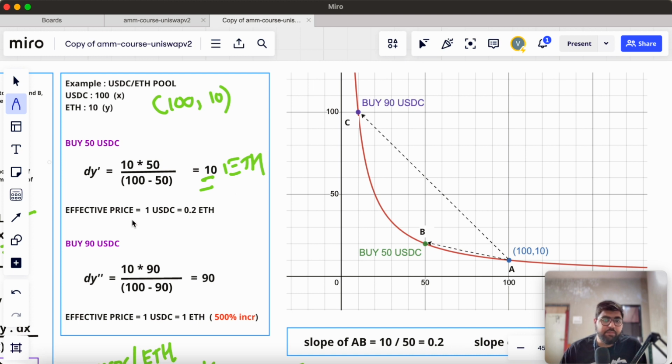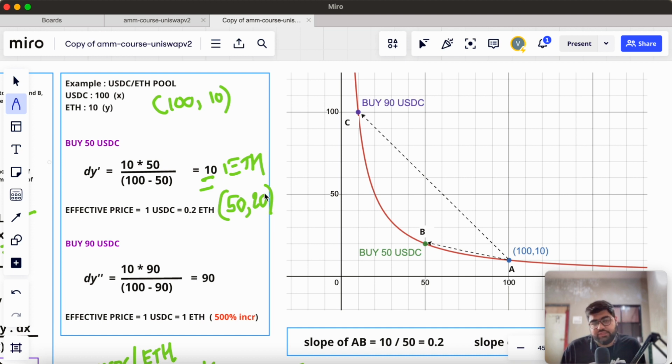So for the effective price we paid for 1 USDC, we divide this 10 by 50, we will get 0.2 ETH. So the effective price we actually paid in this trade for 1 USDC is 0.2 ETH. Also, after the trade, only 50 USDC will be remaining in the pool, and the amount of ETH will increase to 20.